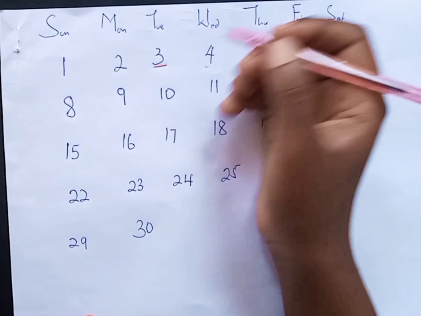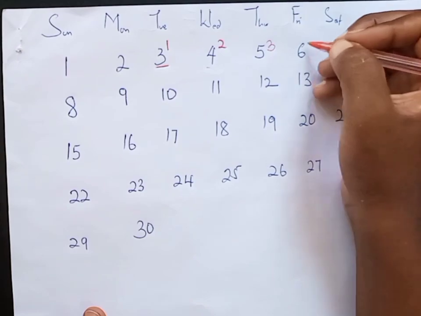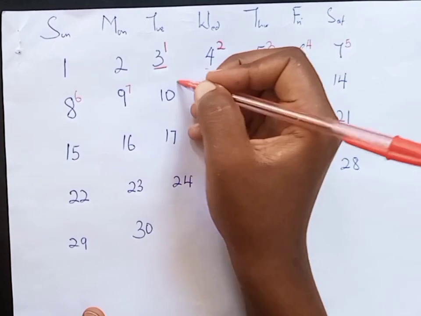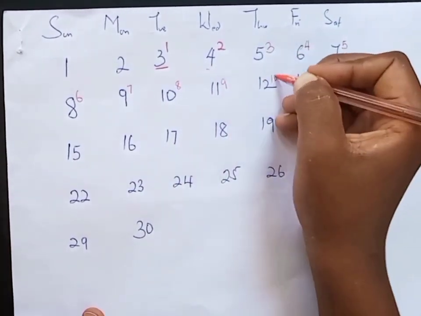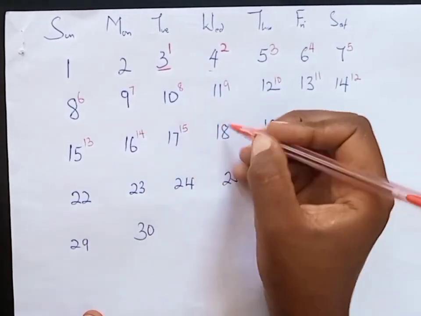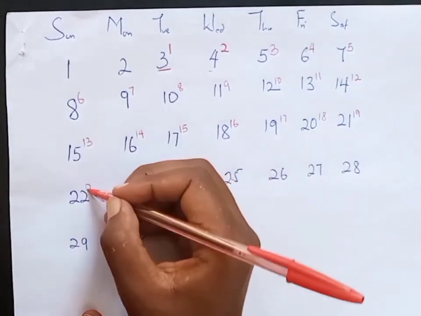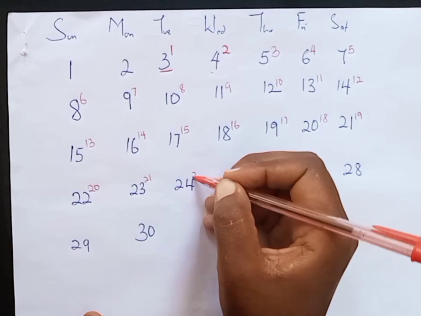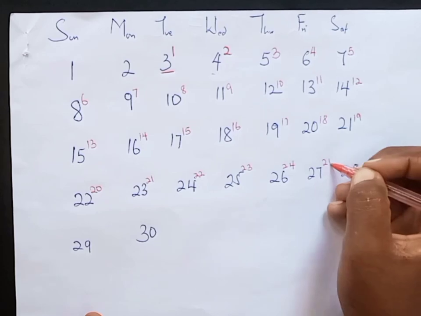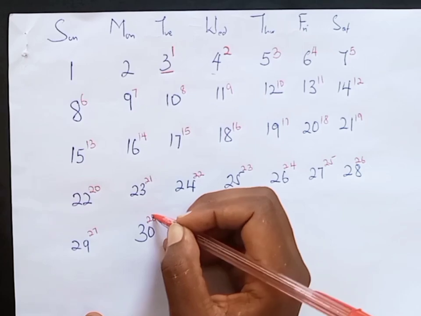We shall count from here. 1, 2, 3, 4, 5, 6, 7, 8, 9, 10, 11, 12, 13, 14, 15, 16, 17, 18, 19, 20, 21, 22, 23, 24, 25, 26, 27, 28. This is our next month.